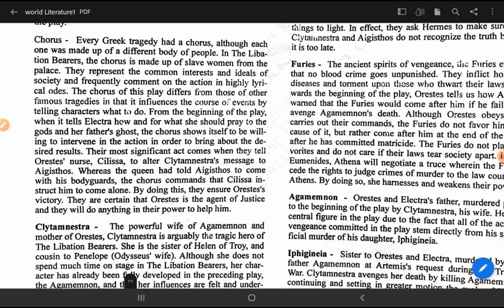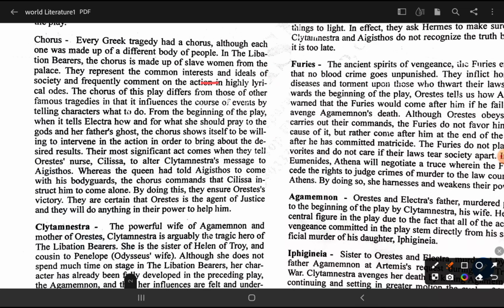Then we have the chorus. Who is the chorus? The chorus is in every Greek tragedy. In each and every Greek tragedy there is a chorus, and each one is made of a different body of people. हर किसी में chorus जो होता है वो different होता है. कोई ज़रूरी नहीं है कि chorus सब में ही ओल्ड मैन हो, कोई ज़रूरी नहीं है कि कोई सिंगर्स हो, कोई ज़रूरी नहीं है कि उसमें कोई लेडी हो. In every Greek tragedy there is a different chorus.